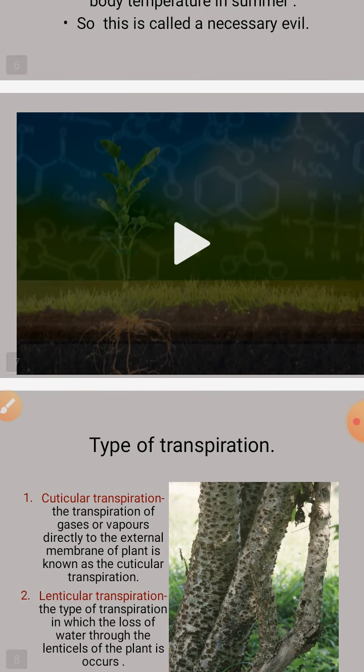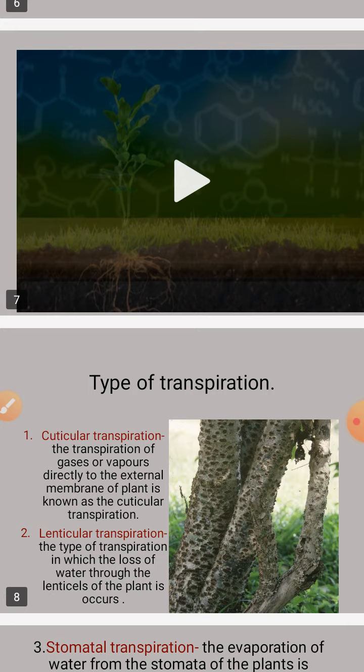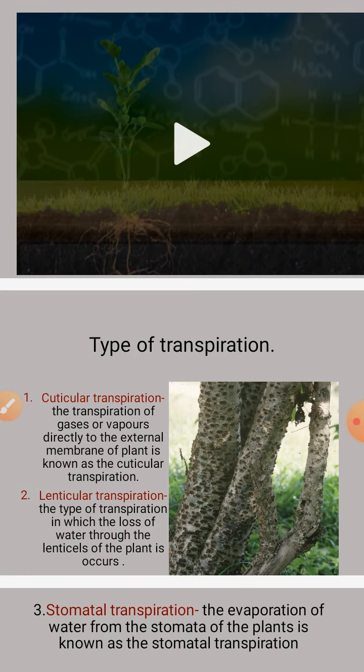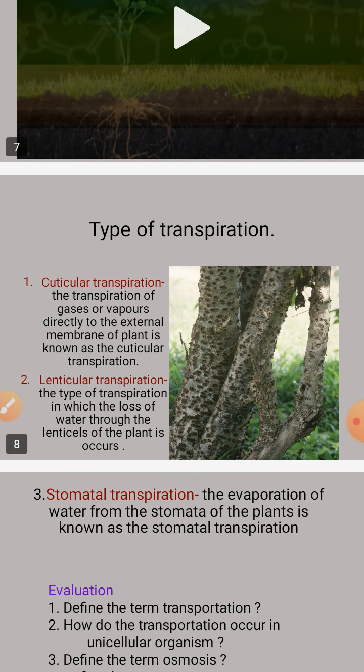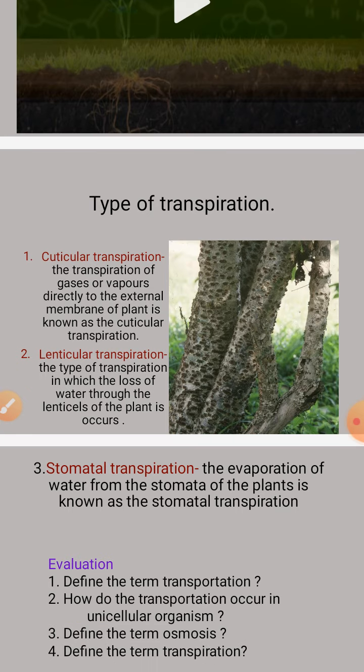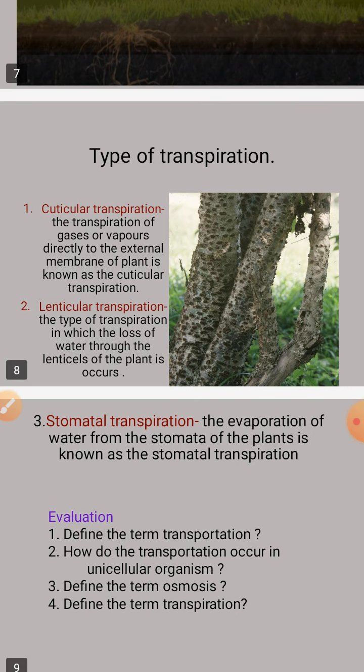In this video, we have seen the whole process of transpiration and also performed an experiment to demonstrate the transpiration in plants. Now, we will study about the types of transpiration. There are three types of transpiration. First is the cuticular transpiration. What is the cuticle? Cuticle is the outermost layer present in the plants. So the transpiration of gas or vapors directed to the external membrane of the plant is known as the cuticular transpiration.